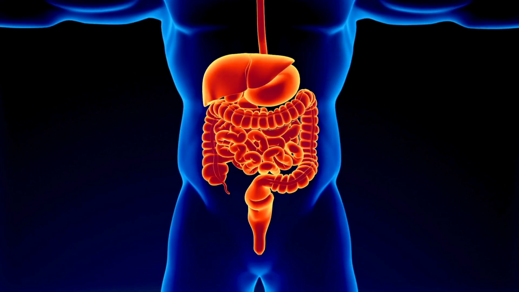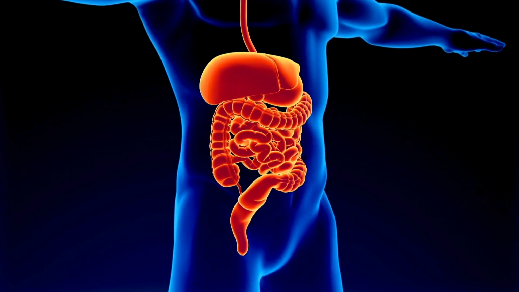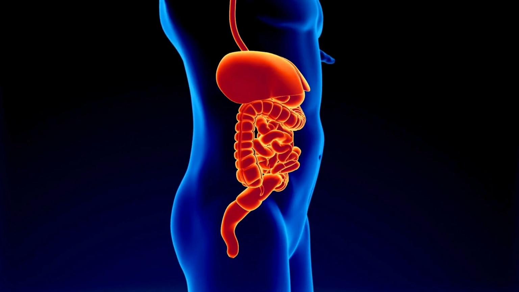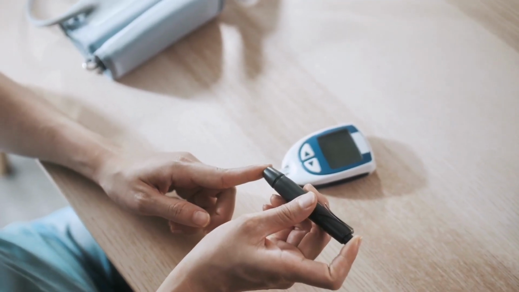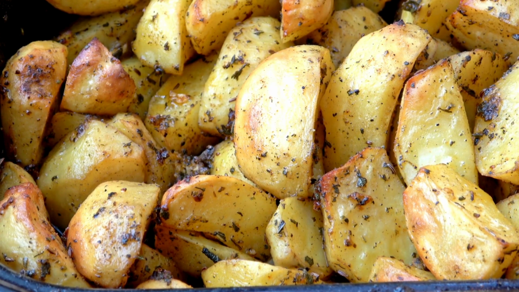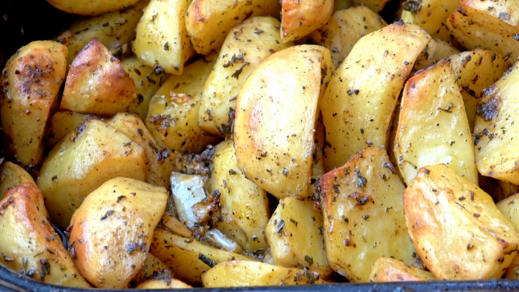Gut health is well understood to be a crucial marker for health. Poor gut health is associated with several chronic diseases, including diabetes. Many simply think that carbohydrates are the primary issue when it comes to diabetes. However, as I covered in previous videos, there's a lot more that's involved. Today, we'll review how poor gut health is not only associated with diabetes, but can also cause diabetes and insulin resistance.